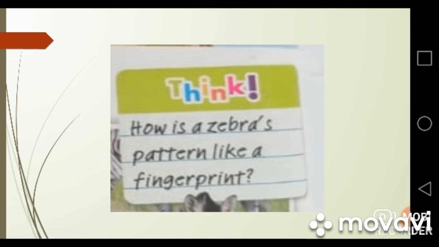I already told you that human fingerprints are very unique. No 2 humans have the same fingerprints. Similarly, no 2 zebras have the same coat pattern. So every zebra has a different coat pattern, like a human being has a different fingerprint from another human being.